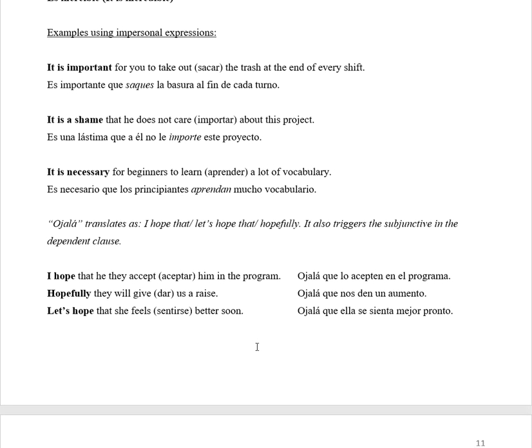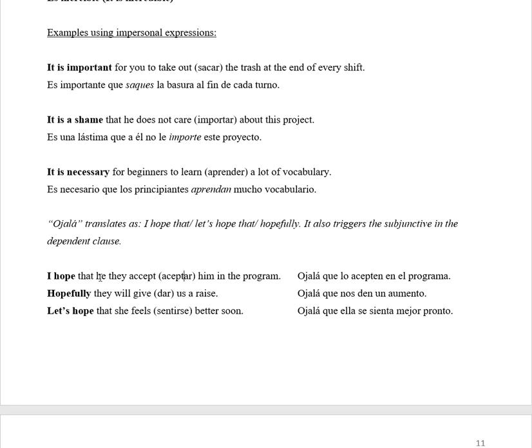Subjunctive here. Okay, now let's look at ojalá. So ojalá translates as "I hope that," "let's hope that," "hopefully." It also triggers the subjunctive in the dependent clause. So if you find these expressions, "I hope that," "let's hope that," "hopefully," they translate as ojalá, and you're going to have to use a subjunctive in the dependent clause.